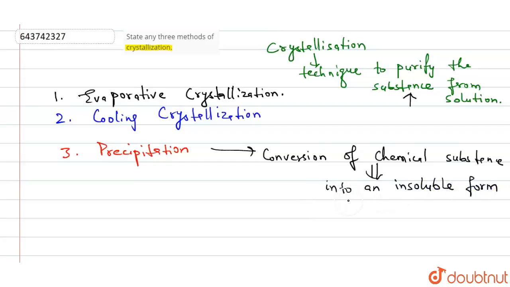When it is converted into an insoluble form, the reaction occurs in the liquid solution, and some part is formed in a solid state, and these solid things are called precipitate. These occur in solid state. So these solid things are purified from the solution, and this whole process is called precipitation.